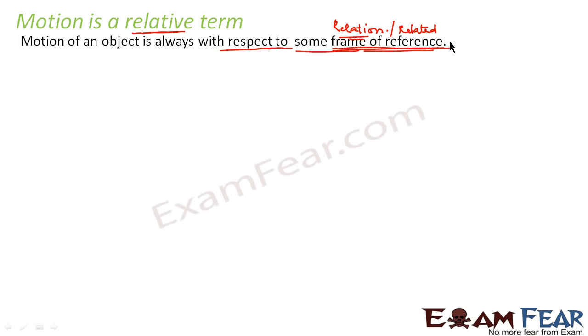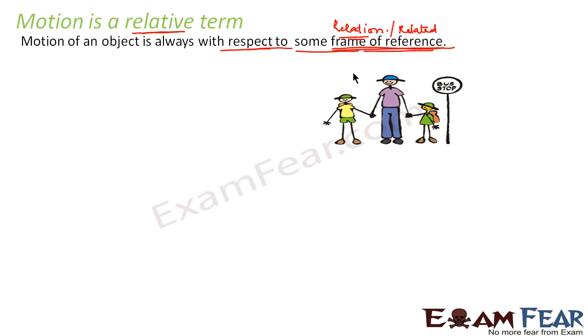For example, let us suppose we have these 3 people waiting at the bus stop. What do we see from this picture? We see that 3 of them are at rest. When I say they are at rest, they are at rest with respect to the ground.